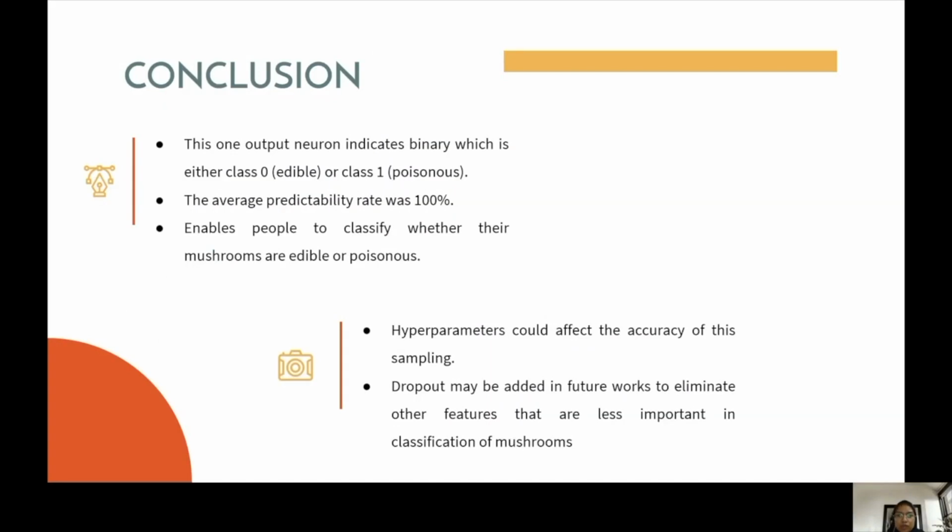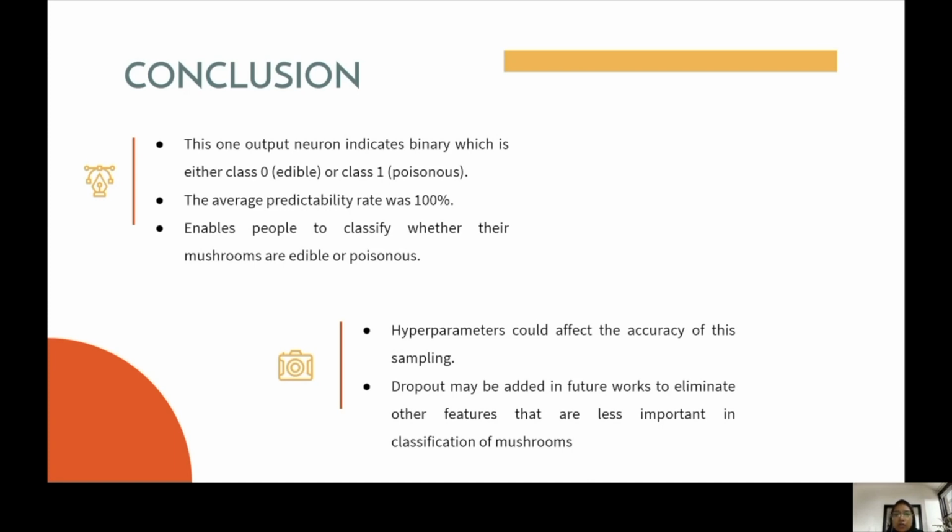One output neuron indicates binary, which is either class 0, for edible, or class 1, for poisonous mushrooms. The average predictability rate is 100% for predicting whether the mushroom is edible or poisonous. This enables people to classify whether their mushrooms are edible or poisonous.